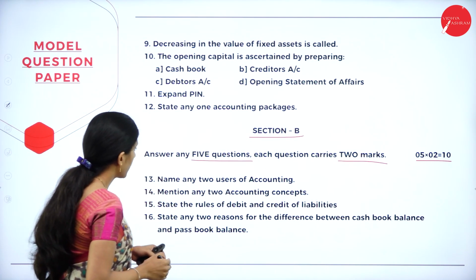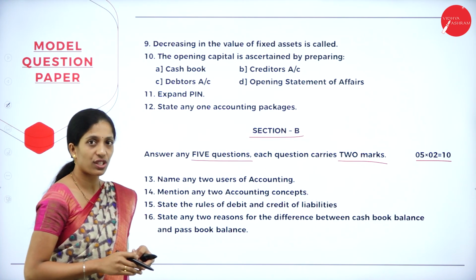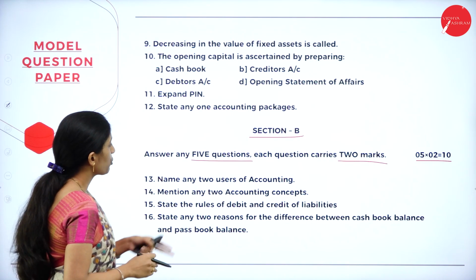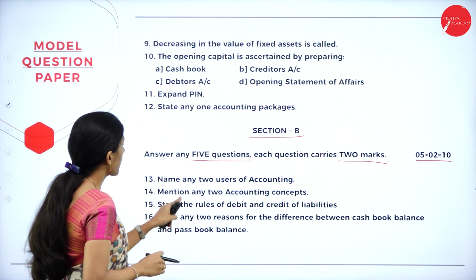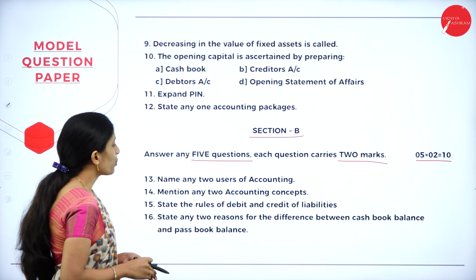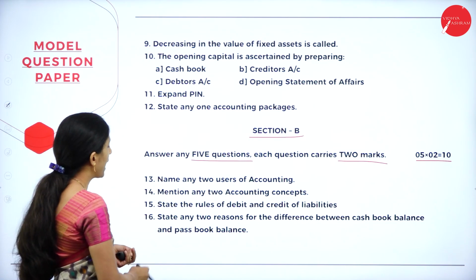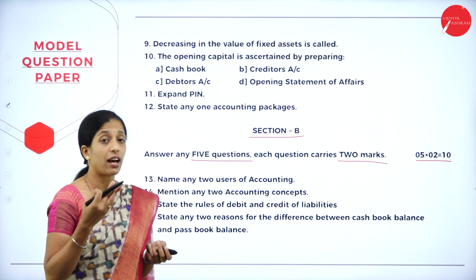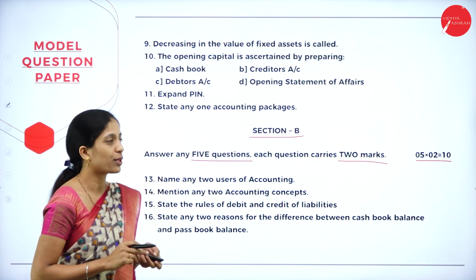They have given the questions like this: name any 2 users of accounting, mention any 2 accounting concepts, state the rules of debit and credit of liabilities, state any 2 reasons for the difference between cash book balance and passbook balance. So if they ask for 2 marks, they will ask any 2 differences.